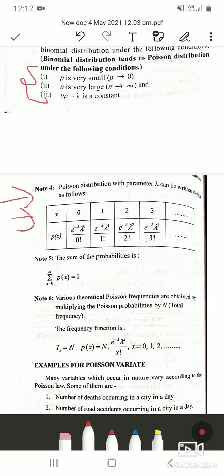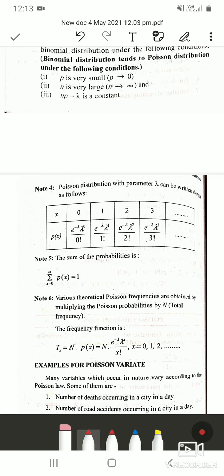So we'll substitute x as 0 and see what is p of x. So p of x is e raised to minus lambda, lambda raised to x. In place of x it is 0, divided by 0 factorial. So 0 factorial is 1. When you substitute 1, it will be e raised to minus lambda, lambda raised to 1 divided by 1 factorial. Similarly, substitute 2, 3 or any number in place of x. You can simplify later. While solving problems, I will tell you how to find out e raised to minus lambda, and we'll see the simplification in solving problems. So just remember how to write the PMF.